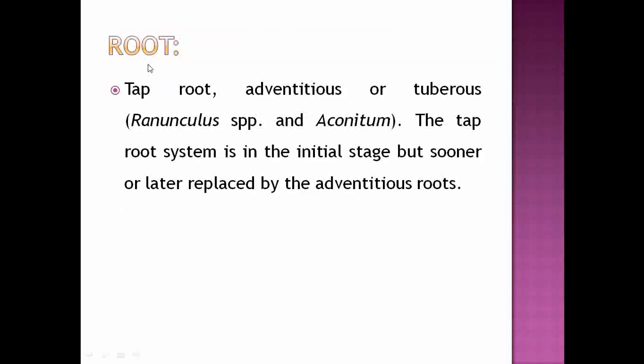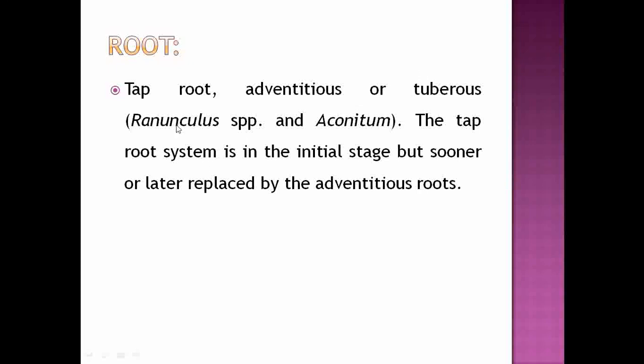Next we see the next vegetative character, that is the root. As that family is included under the dicots, the root system is taproot system. But in some of the members, it gets converted into adventitious or tuberous root system.